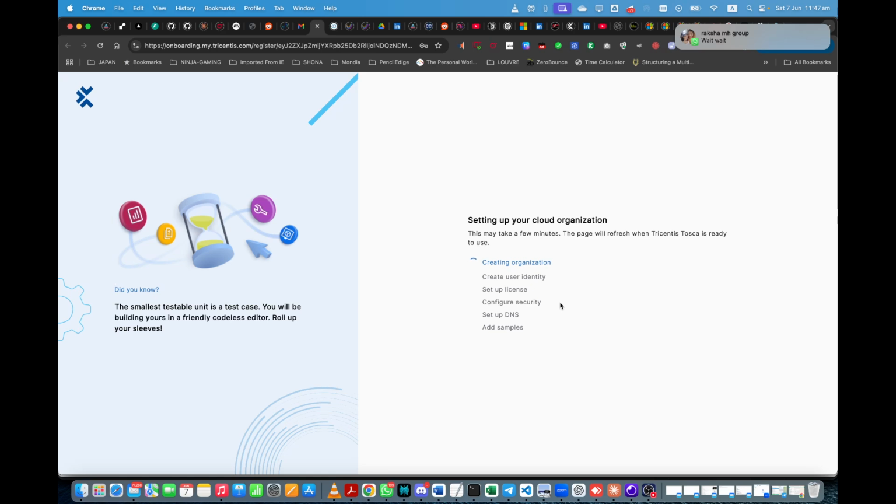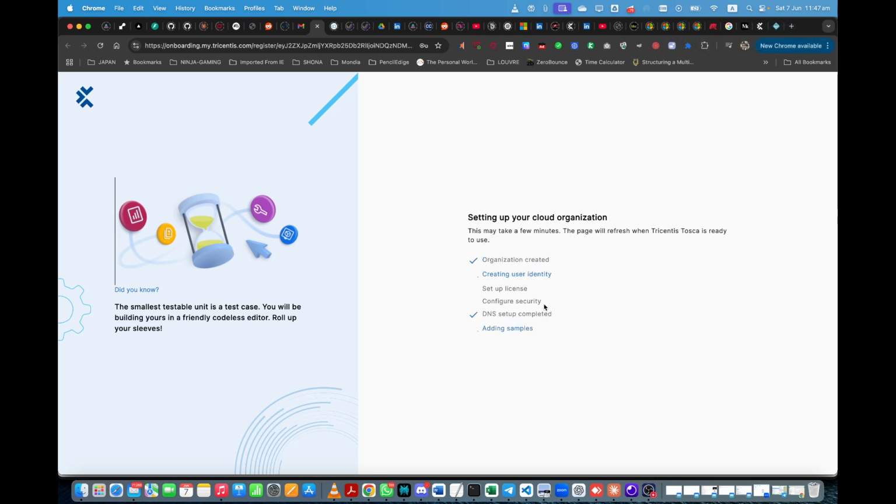Then setting up cloud organization, creating. Looks like it is working. Setting up cloud organization. So it is working, I think.